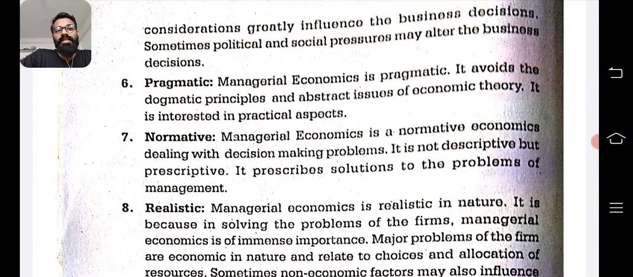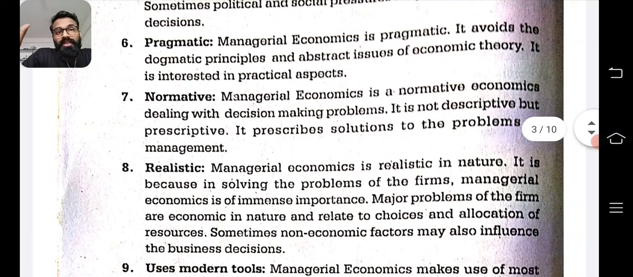Next is pragmatism. Managerial economics is pragmatic. That means, what use it is. Utility or use is very important. It avoids the dogmatic principles and abstract issues of economic theory. So all those abstract thoughts are there, but that is not taken here. Only what can be used practically is used in managerial economics.